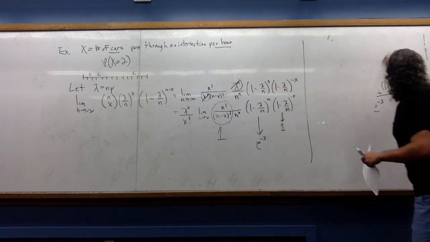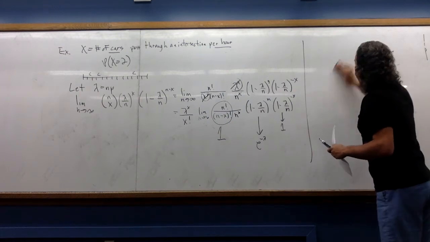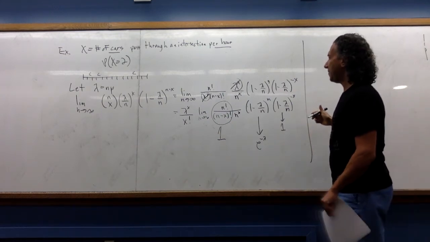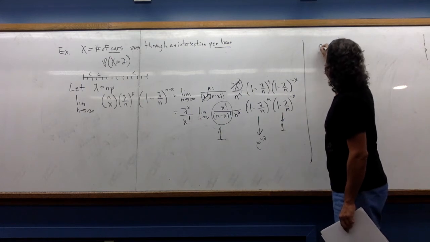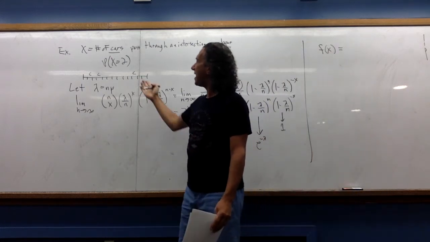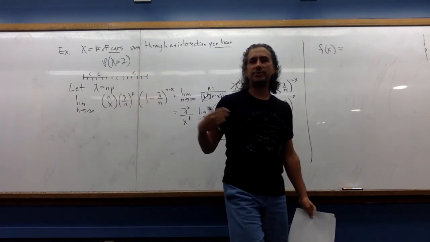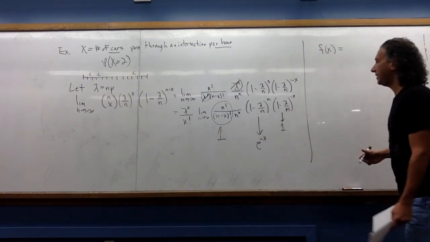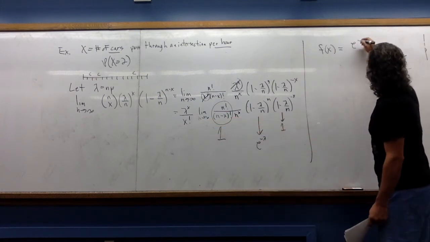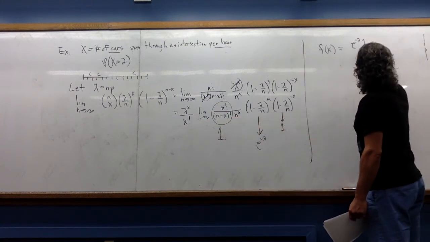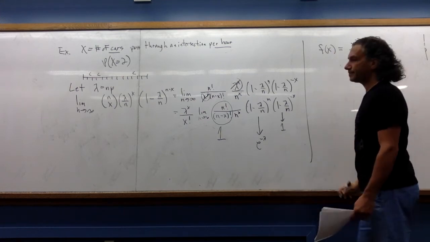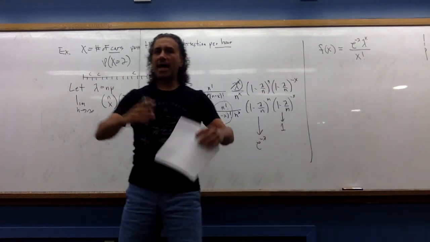So we have now derived the limit of that distribution. Our distribution that we're interested in, to model counting the number of cars that pass through an intersection per hour, is, and I'm going to rewrite it in the order it's typically written, e to the minus lambda, lambda to the x over x factorial. Mind-blowing.